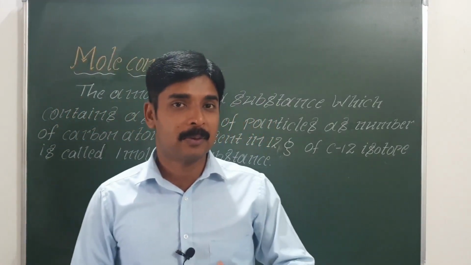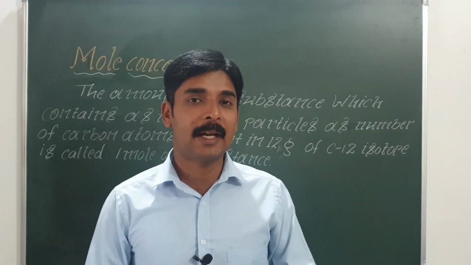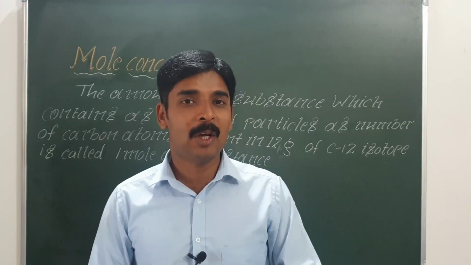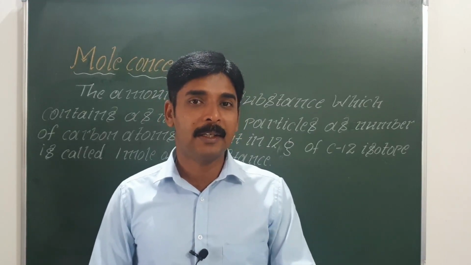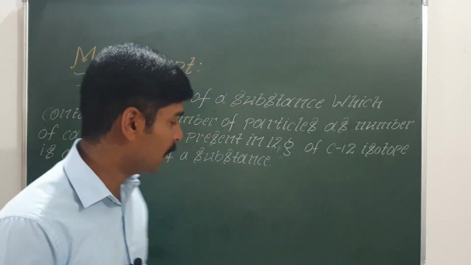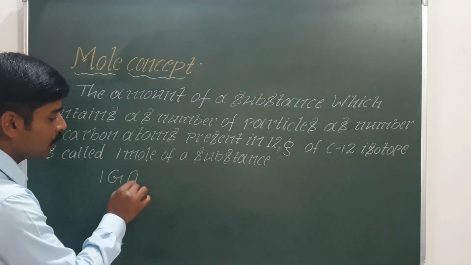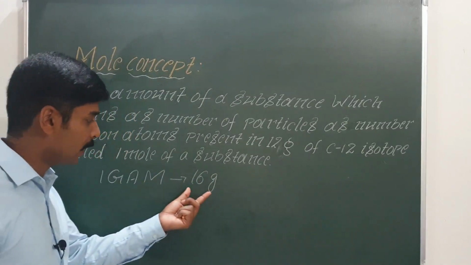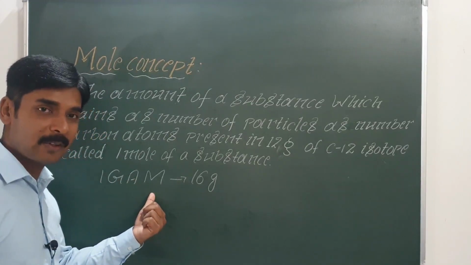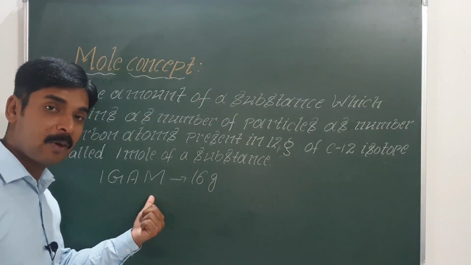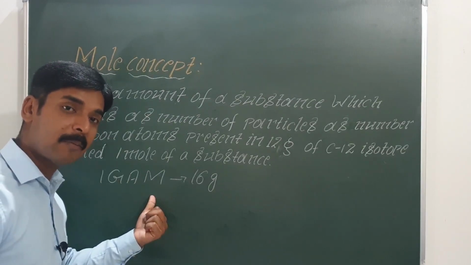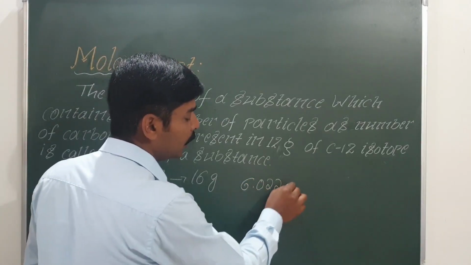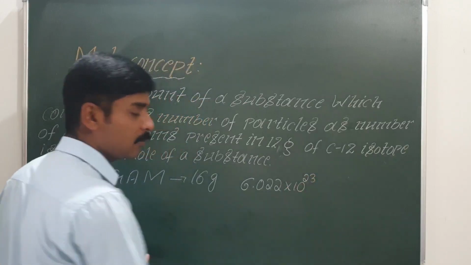Now we have studied gram atomic mass and gram molecular mass, so we know the exact meaning of both. For example, 1 gram atomic mass of oxygen means 16 gram of oxygen. So 16 gram of oxygen is called 1 gram atomic mass of oxygen. And 1 gram atomic mass of any element will always contain 6.022 × 10^23 atoms in it.